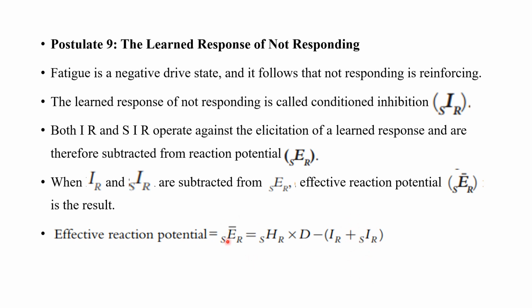So the likelihood of a learned response happening depends on the habit strength, the drive, and also minus the reactive inhibition and the conditioned inhibition. Both the reactive inhibition and the conditioned inhibition will reduce the likelihood of this particular habit or this particular learned response from happening. Okay, so that is the postulate 9.